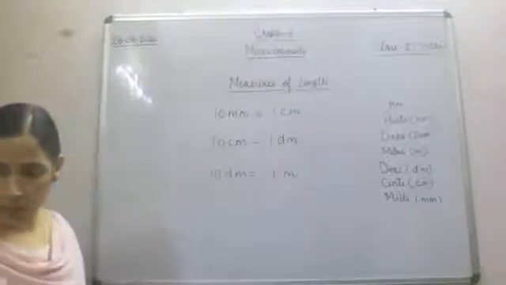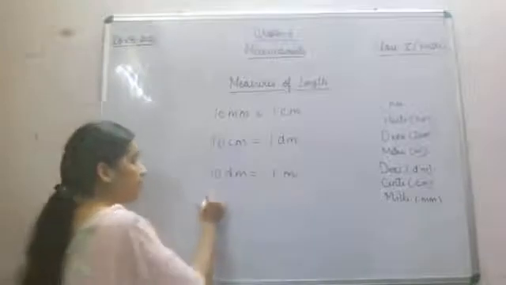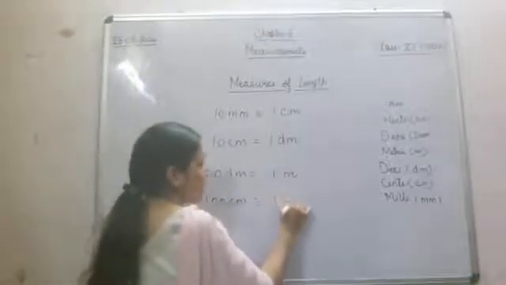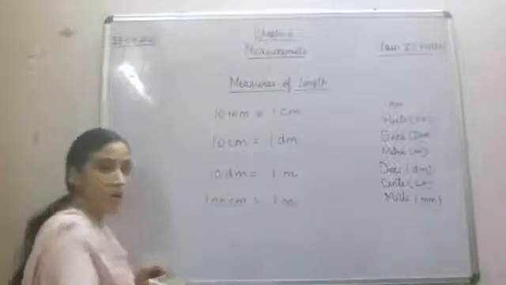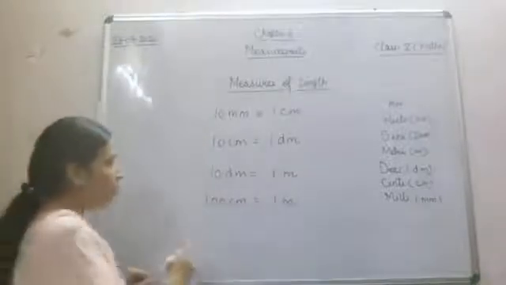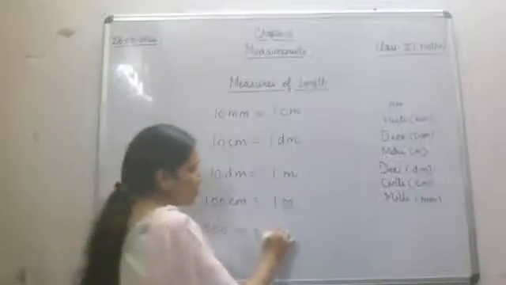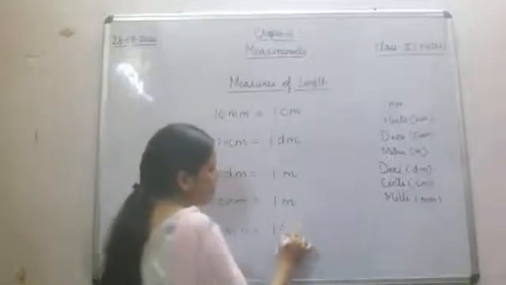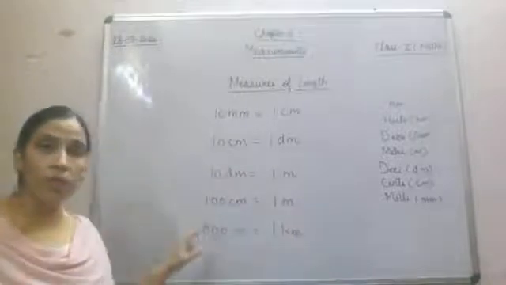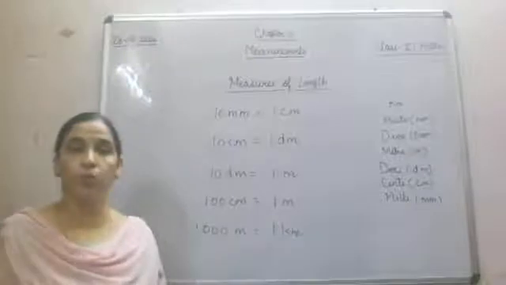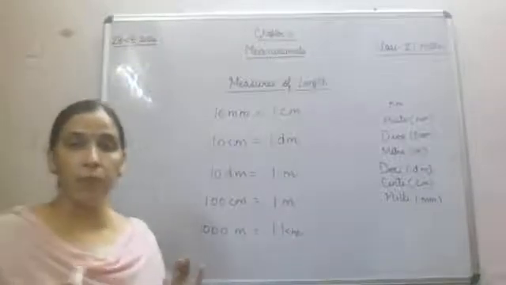Now in this we can do that 100 centimeter is equal to 1 meter. After that, 1000 meter is equal to 1 kilometer. These are a few of the basic measures of length that you are supposed to do properly. You have to remember it properly.